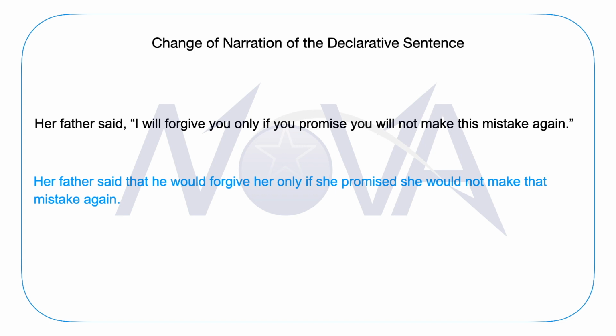Very simple. We have simply used the word or conjunction "that" at the place of inverted commas to connect the subordinate clause with the principal clause, and then wherever the tense required a change because of the past tense in the reporting speech, we have very simply made those changes of the tense and other changes wherever they were required.